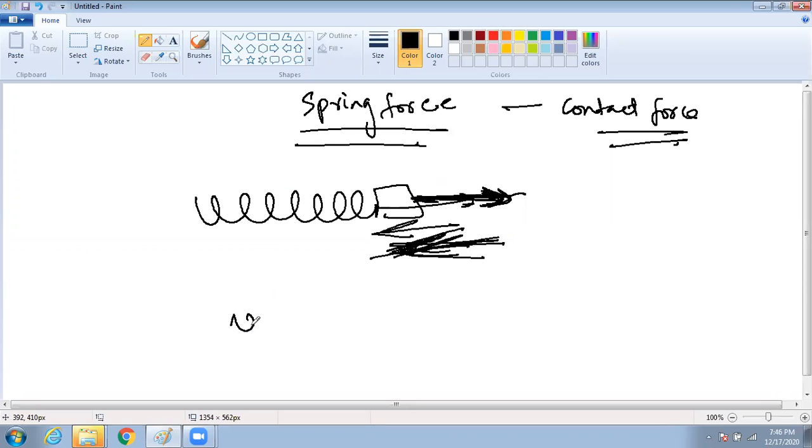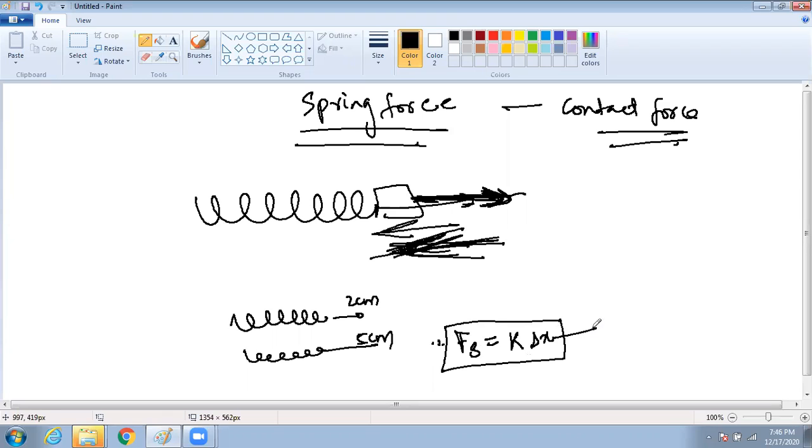If I have a spring like this, if I extend it by 2 centimeter, and the same spring, I extend it by 5 centimeter, where will the spring force be more? The spring force will be more here. Why? Because the spring force will depend on the extension. This is delta X, the extension or elongation.